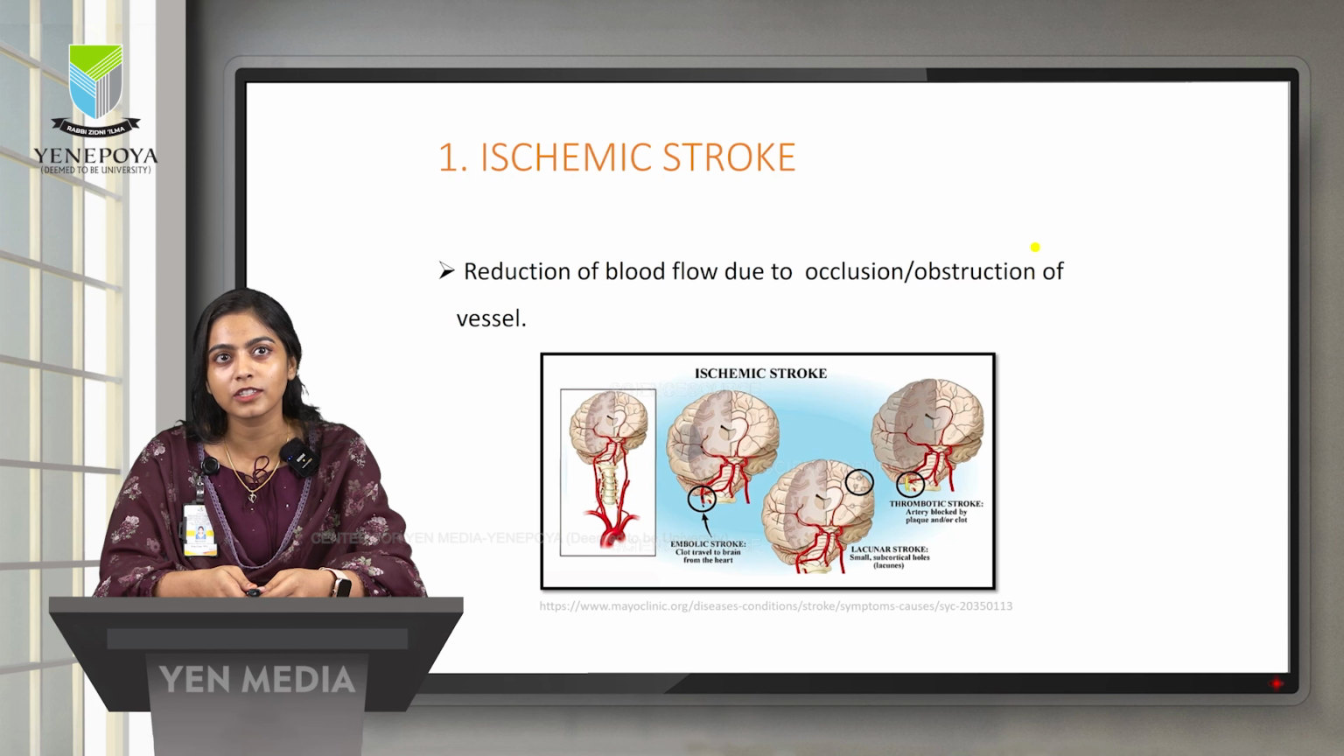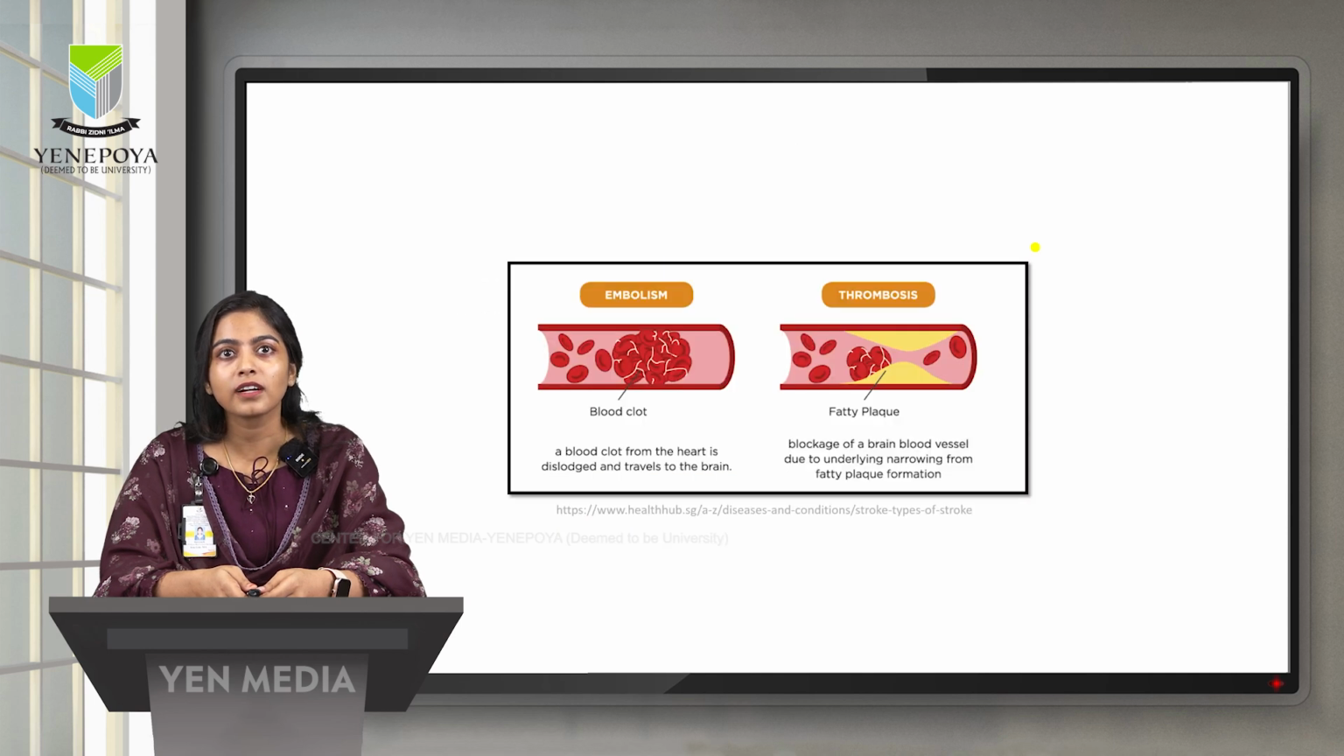Type 1 is the ischemic stroke, where you will see a reduction of blood flow either due to occlusion or obstruction, in other terms blockage of the blood vessel. As you can see in the picture, there are three types of ischemic stroke: embolic, thrombotic, and lacunar stroke. This picture clearly mentions both embolism and thrombosis.